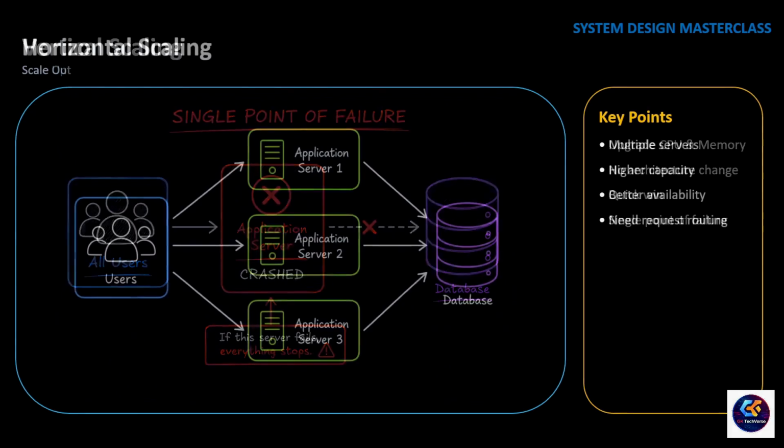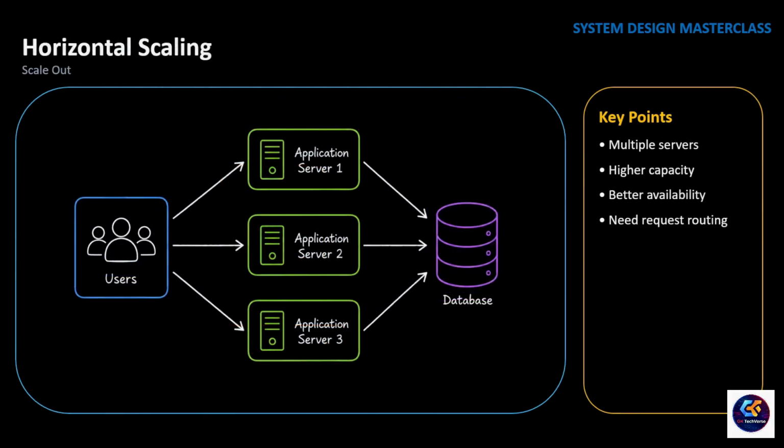So instead of buying one bigger server, what if we add another one, then another and another? Now instead of one powerful machine doing all the work, multiple servers work together to handle incoming traffic. This approach is called horizontal scaling or scaling out. The biggest advantage is flexibility. As traffic grows, we can simply add more servers. If traffic decreases, we can remove them. Unlike vertical scaling, we are no longer limited by the size of a single machine, and because the application is running on multiple servers, the system is also more resilient. If one server fails, the others can continue serving users.